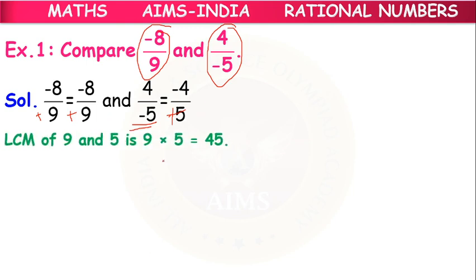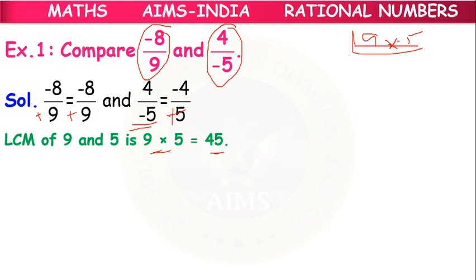So what is the LCM of 9 and 5? You might be learning the prime factorization method, where we divide by a common prime factor.